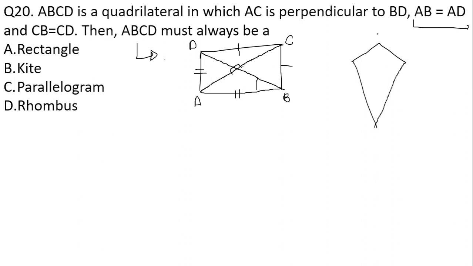For example, this is the kite, where let us consider this as AB and this as AD. This is going to take the shape of a kite over here. Let us consider this as A, this as B, this as C and this as D, where these diagonals are perpendicular to each other. Okay, so here this is going to be a kite, not a rectangle, not a parallelogram, not a rhombus. So ABCD is a quadrilateral in which the diagonals are perpendicular to each other. It means this is going to be your kite.